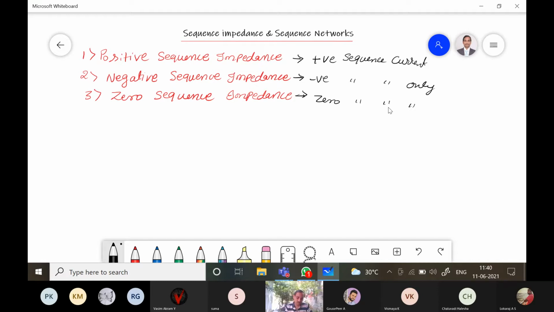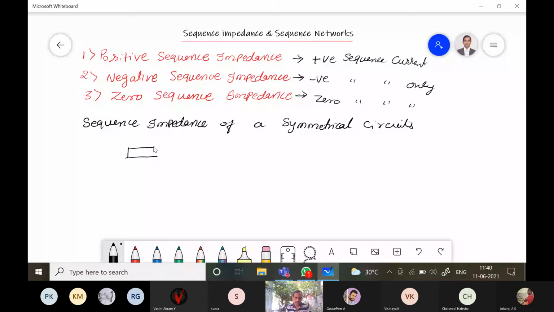So the sequence impedance of a symmetrical circuit. Generally the impedance is represented like this by Z, right?